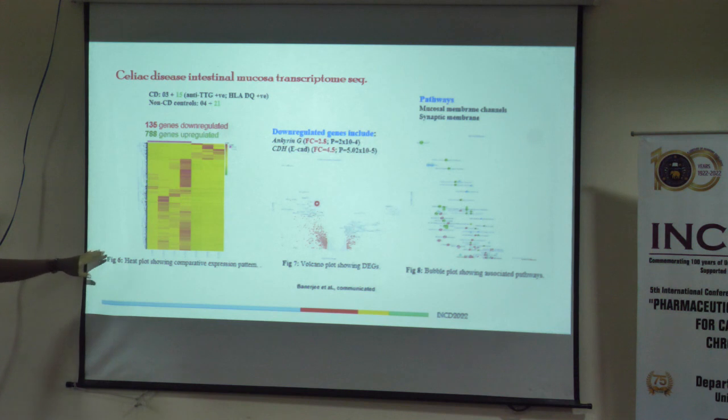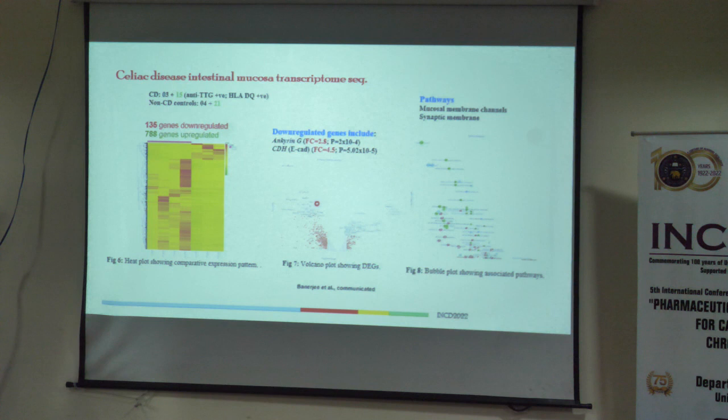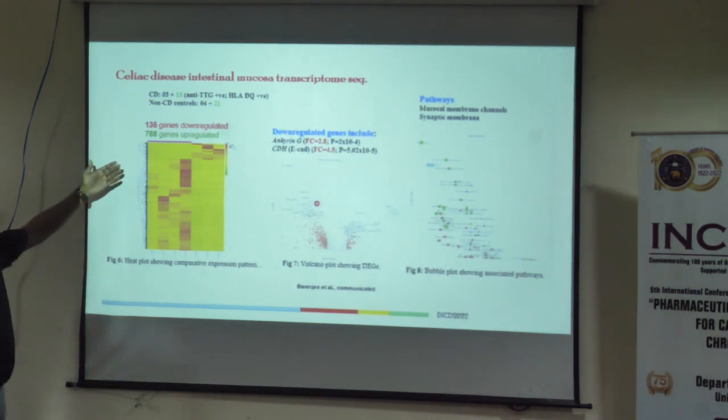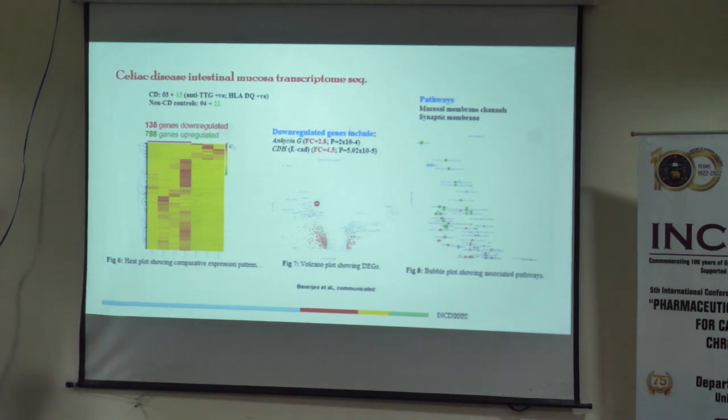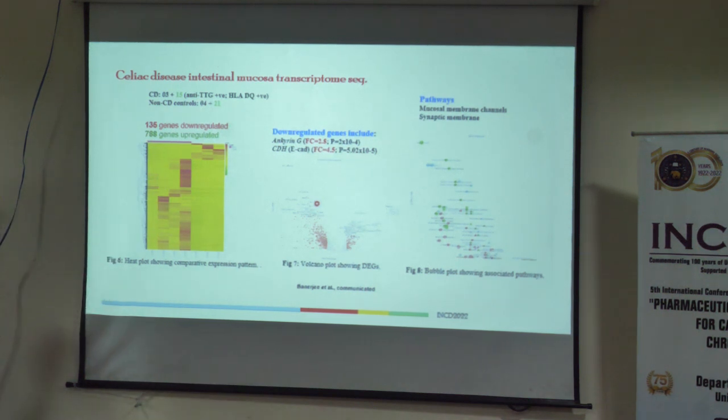So in our discovery cohort, we had a very small sample size, 3 CD patients and 4 non-CD controls. These are not healthy controls. They have certain issues, so that's why they went to the doctor. They performed biopsies and we got the samples with ethical permission. Those controls are basically suffering from dyspepsia. Those are not immune disorders, not infectious disease. Those are simply gastric ulceration. So these controls are not completely without inflammation, but obviously they are not as inflamed as in celiac disease.